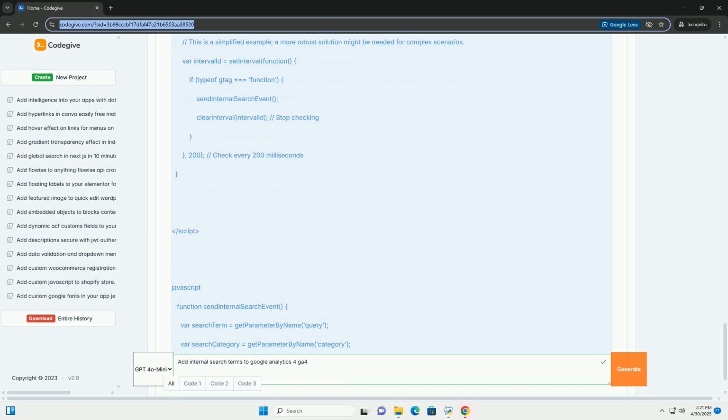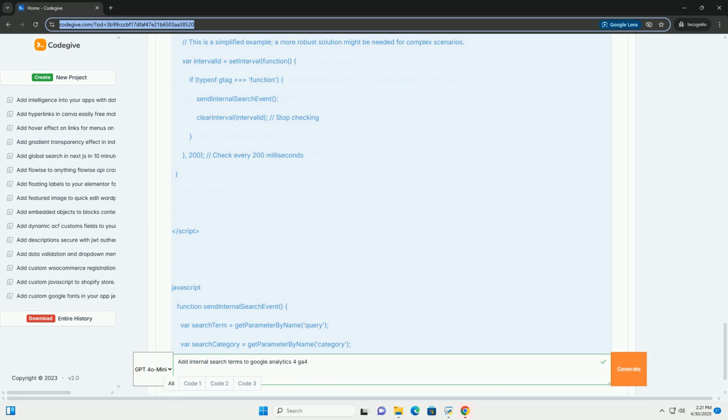Adding internal search tracking to Google Analytics 4, GA4, with code examples. This tutorial provides a comprehensive guide on implementing internal search tracking in Google Analytics 4, allowing you to understand how users are searching on your website, the terms they use, and how effective your site search functionality is. This data is invaluable for optimizing your content, improving your search implementation, and ultimately enhancing user experience and conversions.